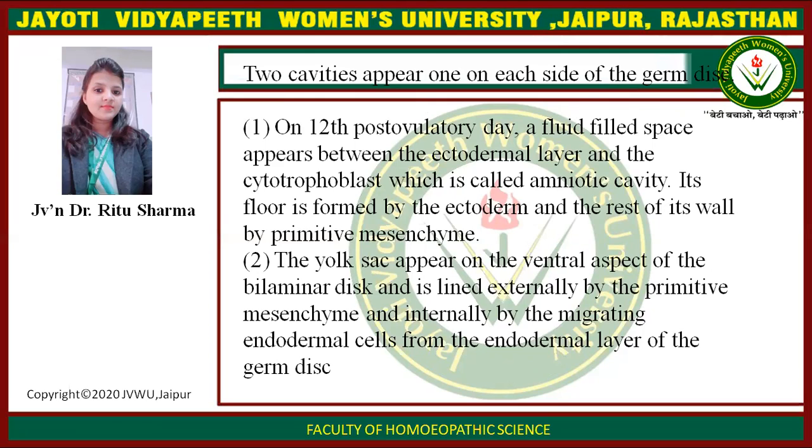Second, the yolk sac appears on the ventral aspect of the bilaminar disc and is lined externally by the primitive mesenchyma and internally by migrating endodermal cells from the endodermal layer of the germ disc.